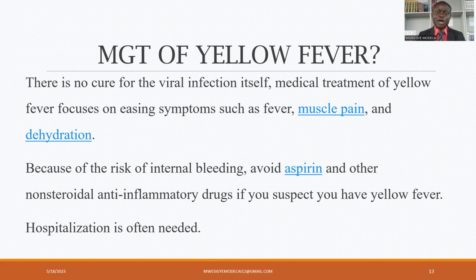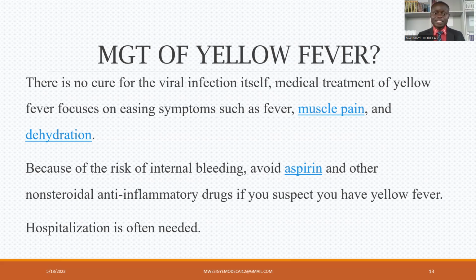For example, one of them is fever. So as a health worker, we shall now focus on how to manage this fever by either opening the windows, keeping sponging, offering a cold drink, and lastly, we can administer an antipyretic drug, for example, paracetamol. And here we shall be managing the fever that is in this yellow fever patient. We can also go to muscle pain and apply a warm compress at the site where pain is severe. We can give analgesic drugs.